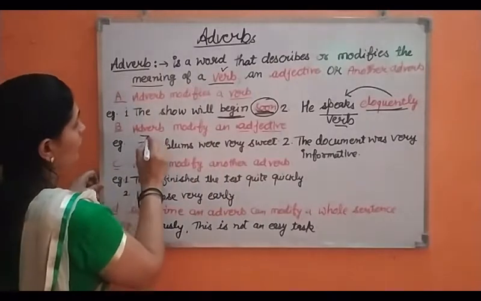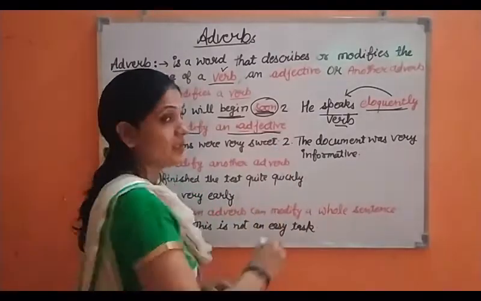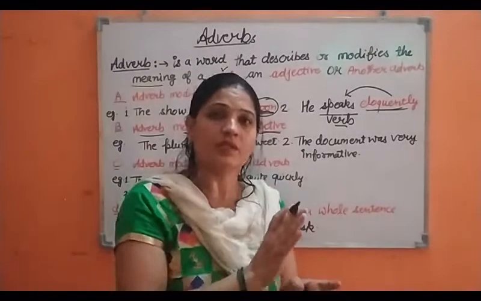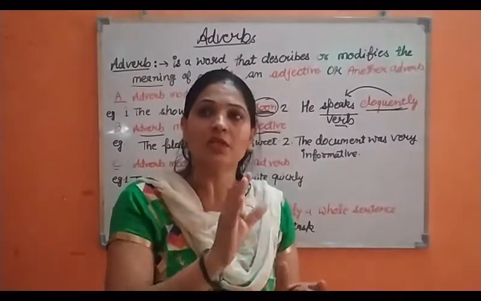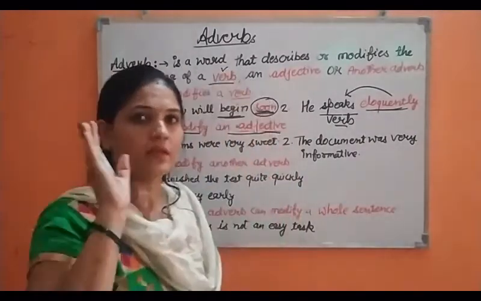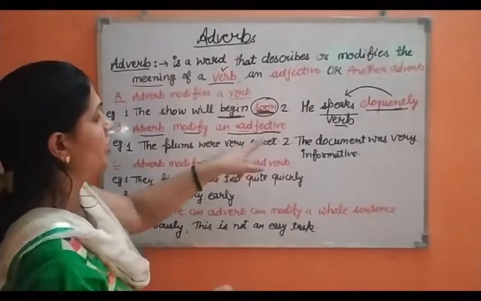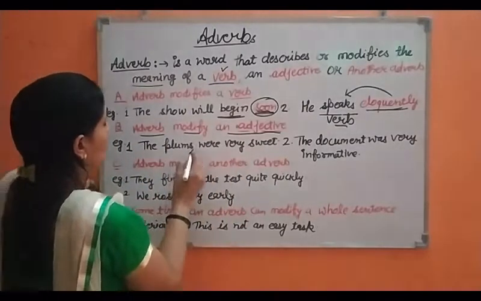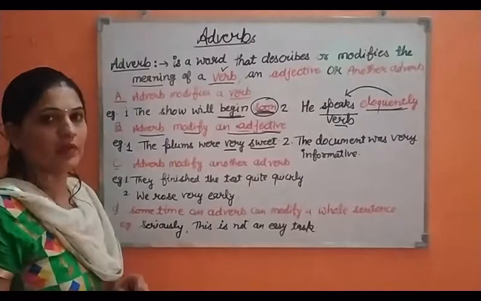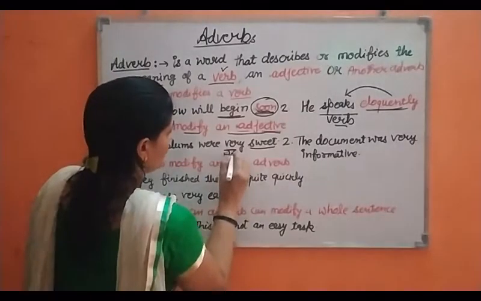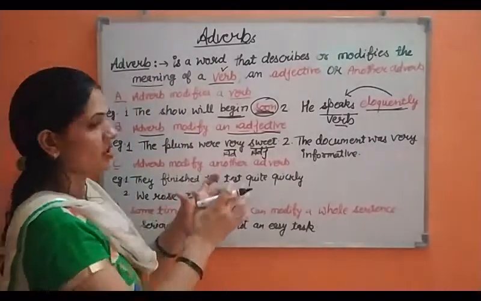Now next, an adverb can modify an adjective. First of all, it should be clear to you what an adjective is. An adjective is a word that tells us about, or adds something more to the meaning of, a noun. Now look at the example. First example: the plums were very sweet. The plums were very sweet. So this is an adjective and this one is an adverb. This is adverb and this is adjective. Clear students?